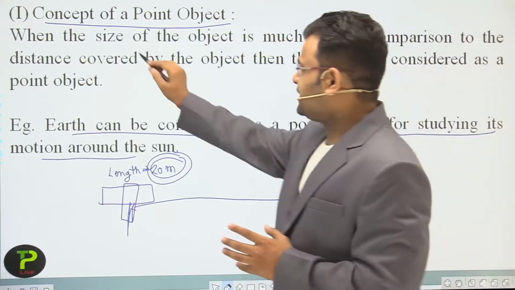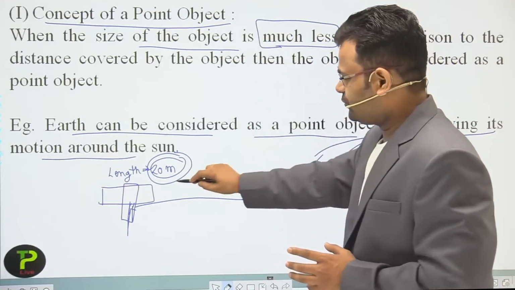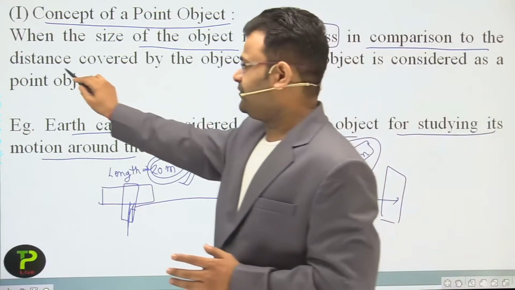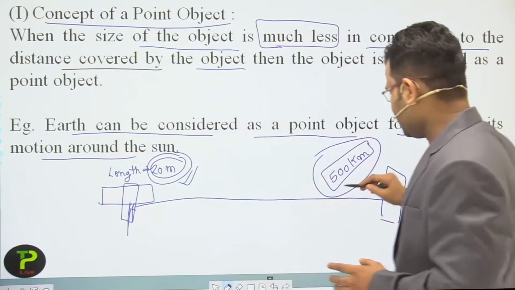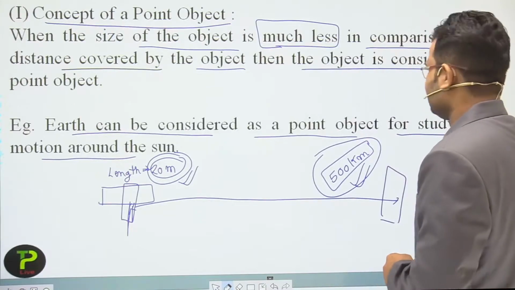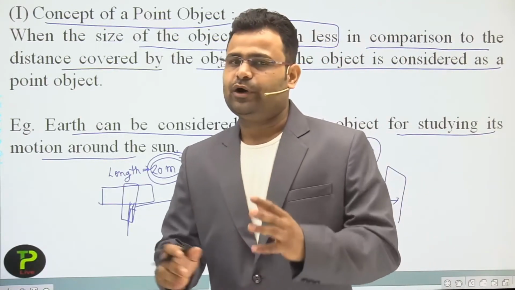Now when the size of the object is much less, just like 20 meters, in comparison to the distance covered by the object, just like 500 kilometers, the object is considered as a point object.